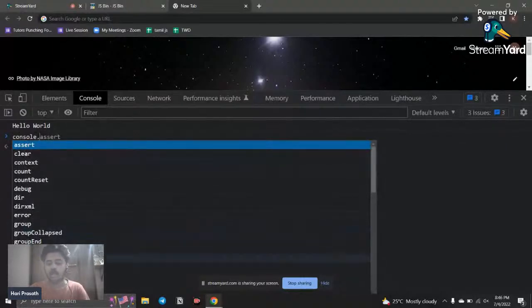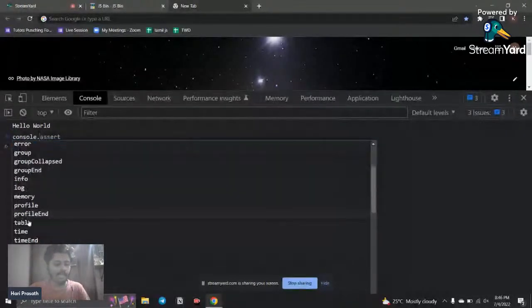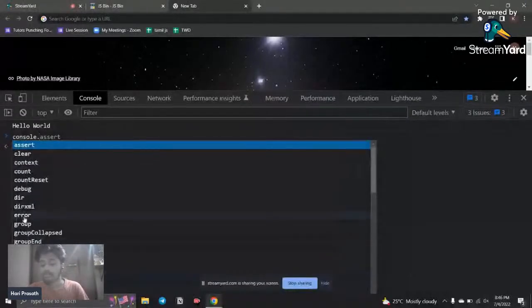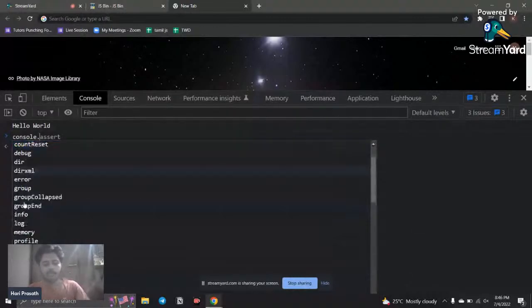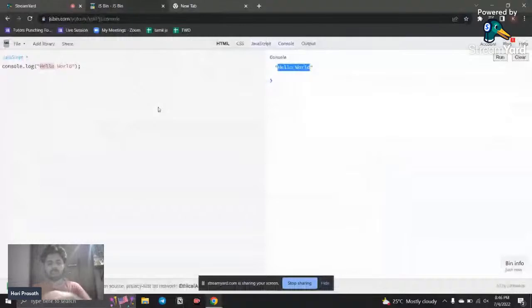So we use log to log our output, and we have table, which shows the output in a table manner, like outputs in tables. We have time and time stamp, and we have something like error, which is the most important method we're going to see now. There are so many methods, and we use the most common ones. Now you can understand what console is.